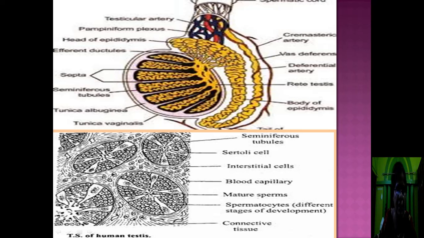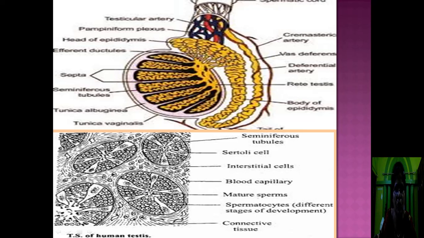In the TS of the testis, these are the seminiferous tubules. They are lined by the germinal epithelial cells. Among these cells, elongated cells are found. These are called the Sertoli cells. Among the seminiferous tubules, the interstitial cells or Leydig cells are present. These Leydig cells secrete the testosterone or androgen hormone. This interstitial space also contains nerves, blood vessels, etc. In the center of the seminiferous tubule, the sperms are present.